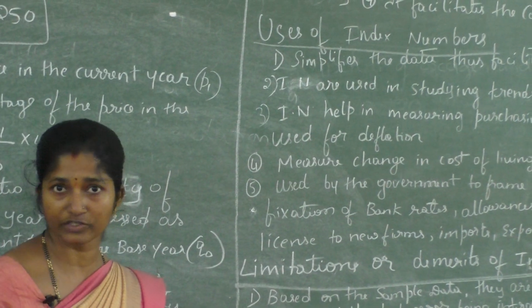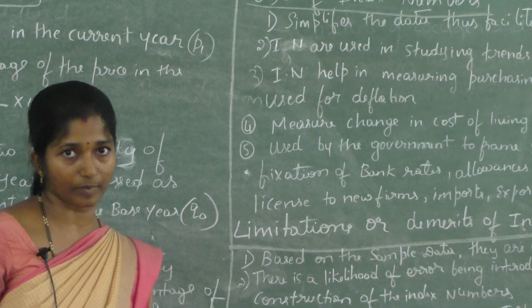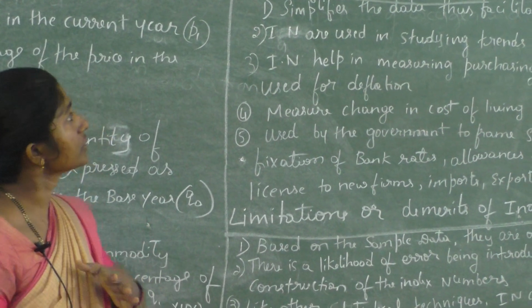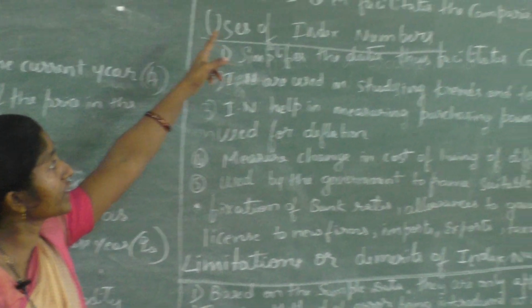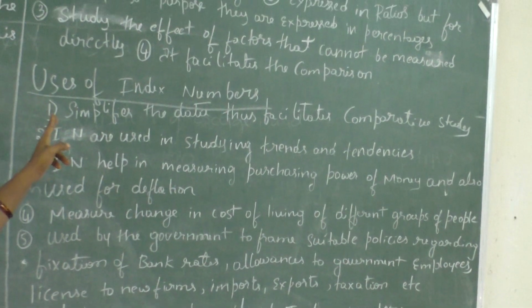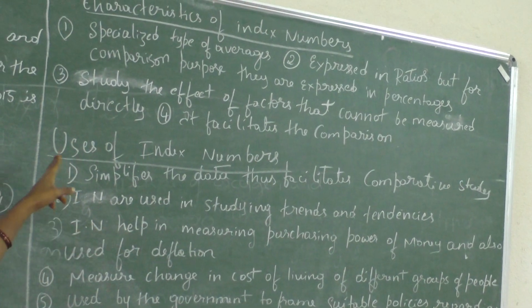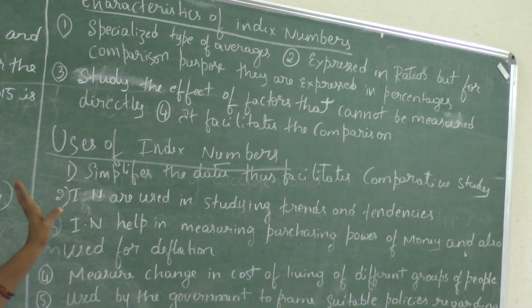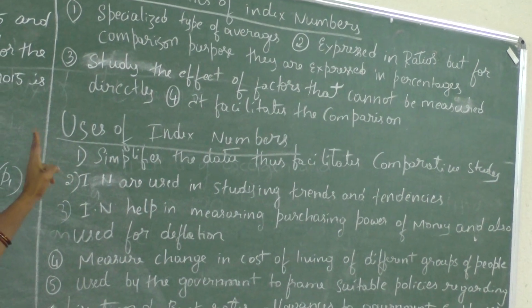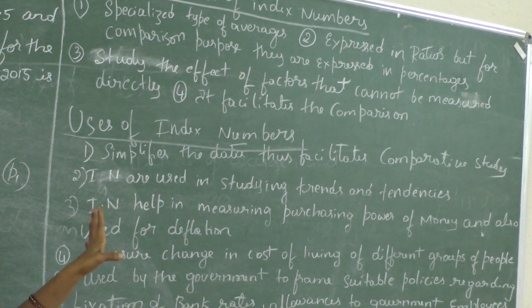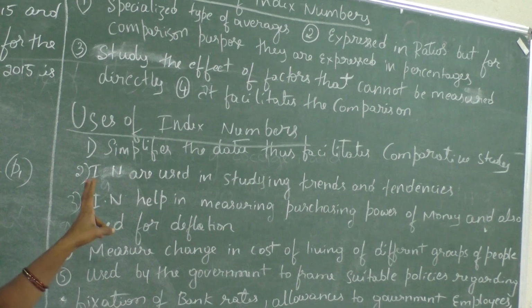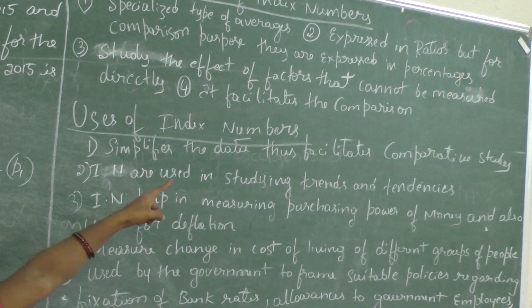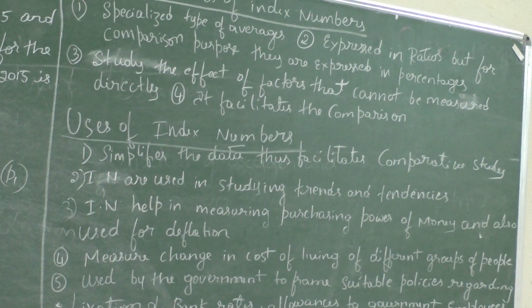If you take income also, we will not get the same income, and if there is a business person and all, we cannot measure directly. We cannot take all the values. Therefore, it is used for the study of the effect of factors only. It only studies the effect of factors and cannot be used for direct measurement.